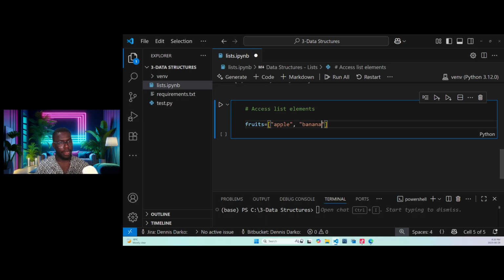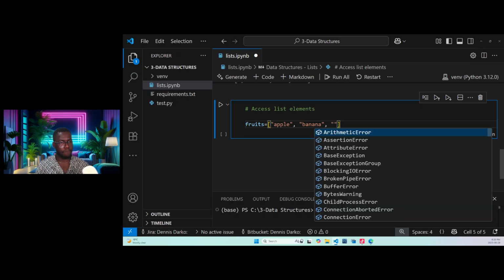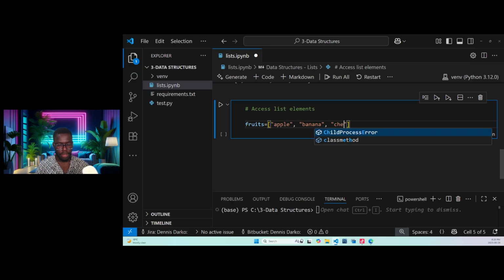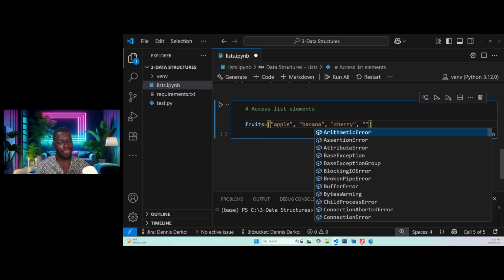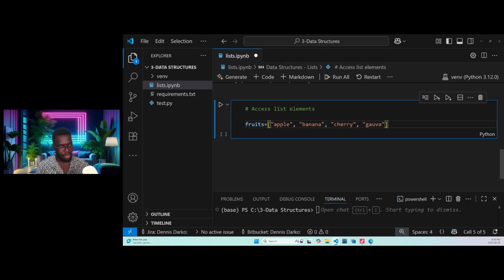Banana. Okay? And then the next one is, let's say, one named cherry. Let's try to mention some kind of fruits. Okay, guys, let's give another name. What name should we give? Guys, bring it out. Let's say guava. You can type the names and I'll type it here.